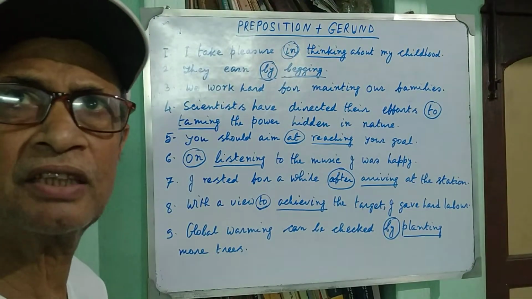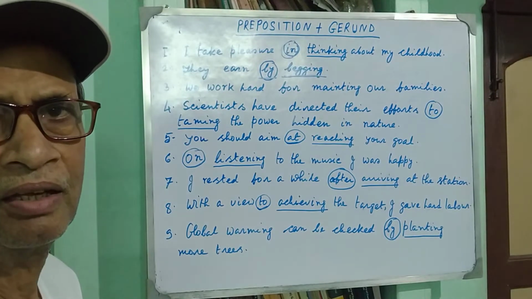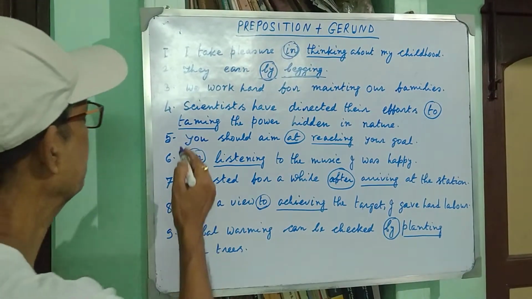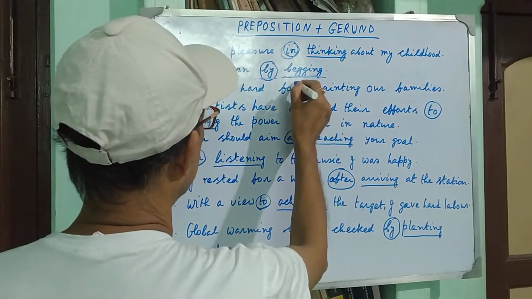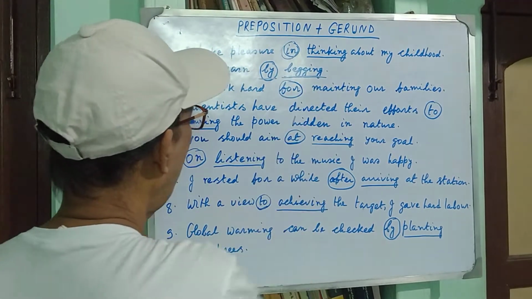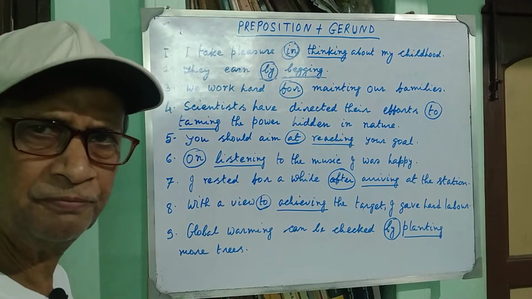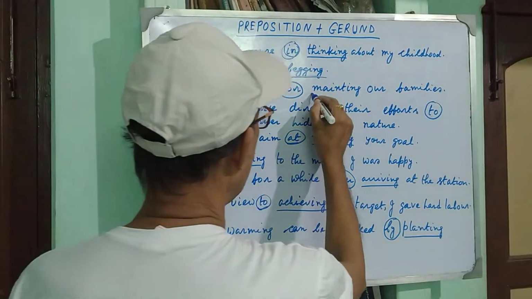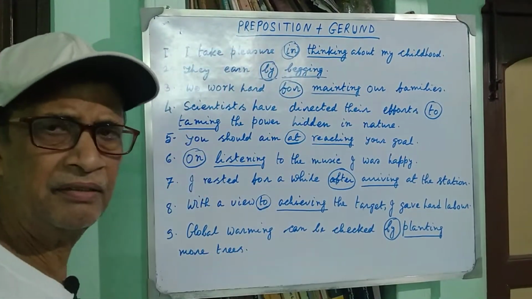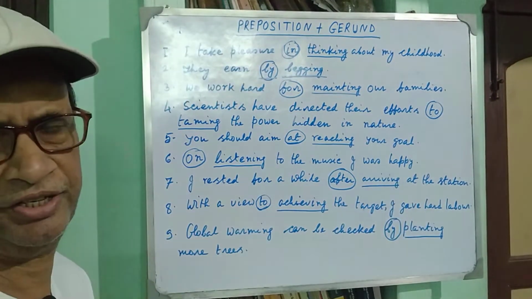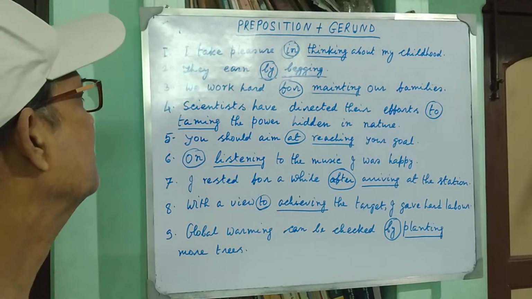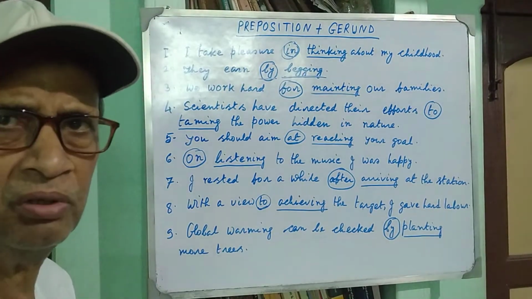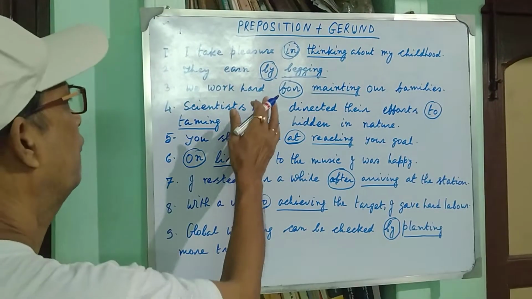Now come to the third example. Third example is, we work hard for maintaining our families. You see that for is preposition, maintain plus ing, maintaining, it is gerund, present form of the verb plus ing suffix, and it has been used as noun after the preposition for.